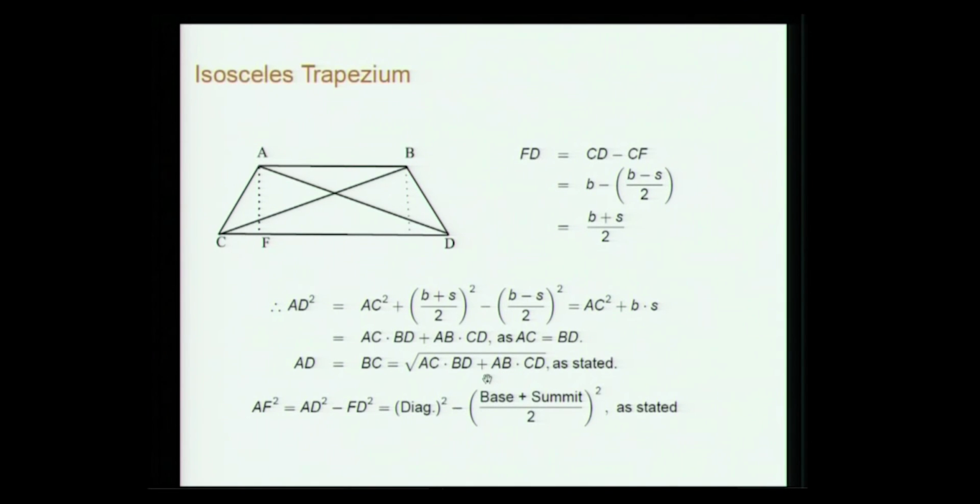It is just a matter of doing a few steps. AF is the perpendicular, and AF squared is given by diagonal squared minus (base plus summit by 2) whole squared, because you have found the diagonal, you square it and then take the base plus summit by 2 whole squared.